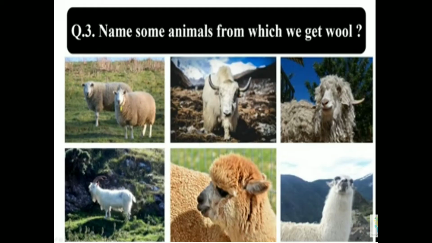The next question we have is: name some animals from which we get wool. Some animals from which we get wool are sheep, yak, Angora goat, Himalayan Kashmir goat, alpaca and llama. Now I will show you the pictures once again so that you do not forget their names. You have to remember their names.